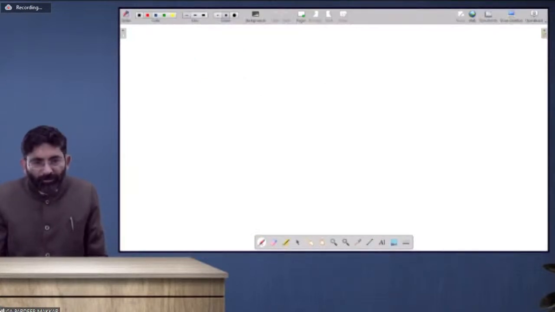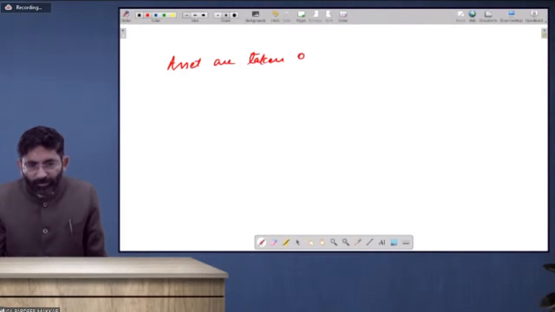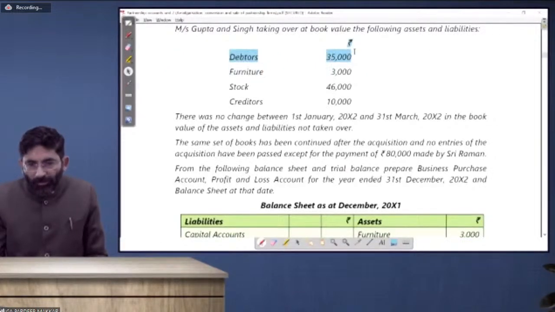See here, assets are taken over at the values given to you: 35 plus 3 plus 46, so this totals rupees 84,000.